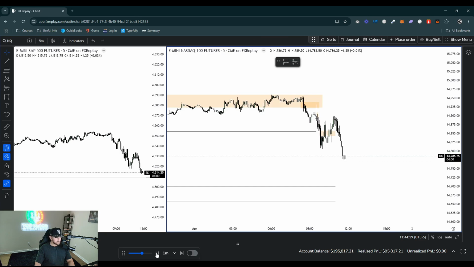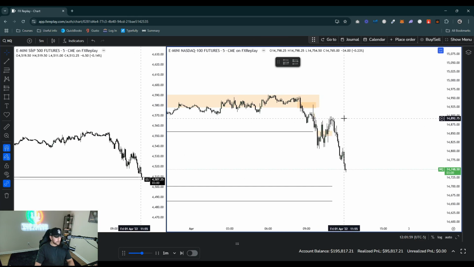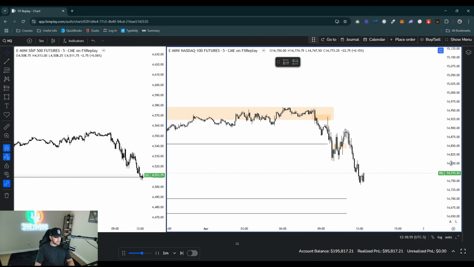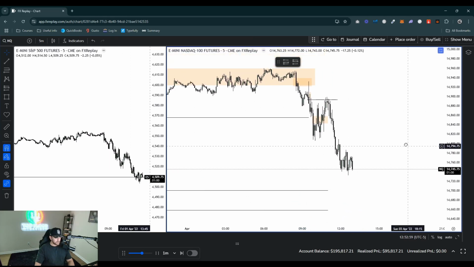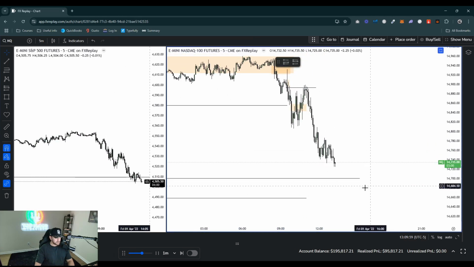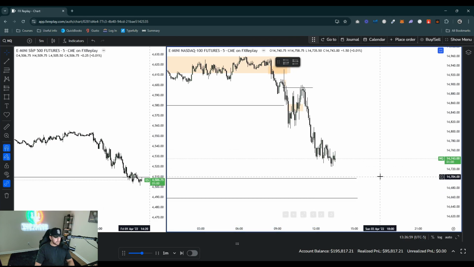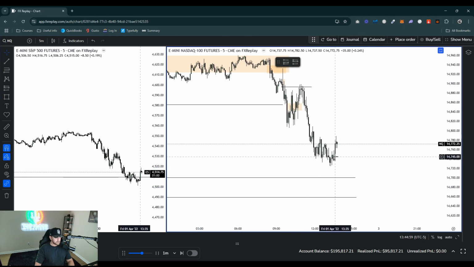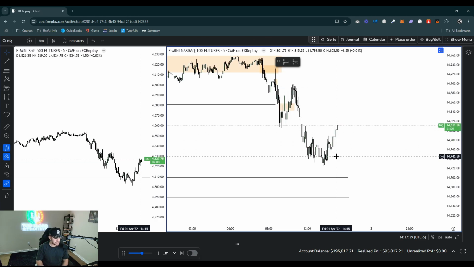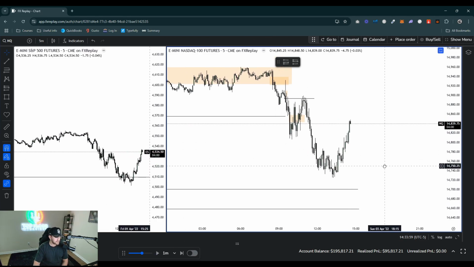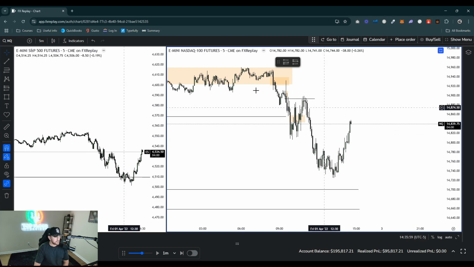And it ended up tapping me out right to the tick, bro. Like literally retapped the CISD. It literally retapped the CISD right here, and then it went lower. That's what it did. So that would have been a dub if I didn't have the stop there. So it's all good though. But yeah, you could see the power of the flow state model. I mean, that's the flow state model, bros. But yeah, we'll just go ahead and end the session here.